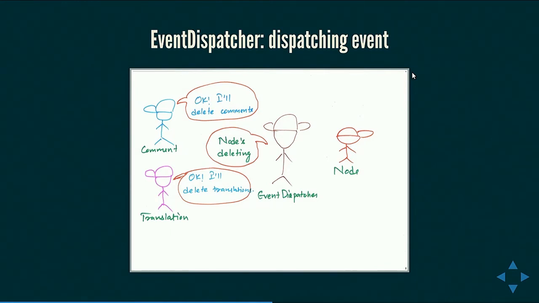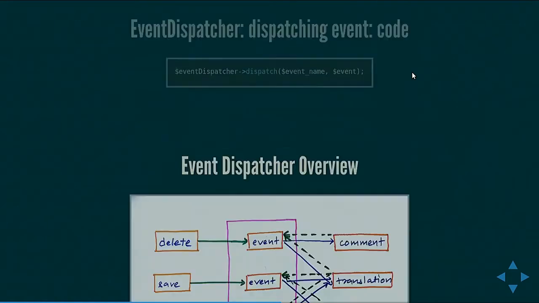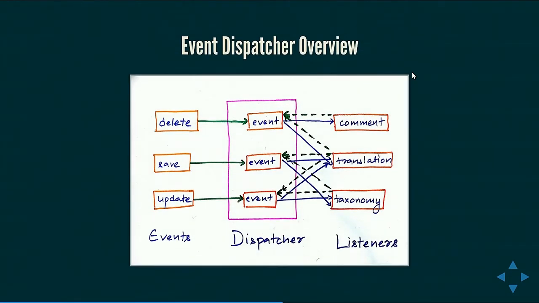To those of you who do not like my creative drawings, this is the boring diagram. So in this case, delete, save, and update are the events. Comment, translation, and taxonomy are the listeners. So first thing that happens is in code, using those dotted lines, these listeners will register themselves to the dispatcher. And when that event is executed, through those blue lines, the dispatcher will tell these objects about the event happening, and then the listener can take appropriate action. So in case of node deletion, comment will be deleting comments on that node, translation will be deleting translations, and taxonomy will be deleting terms, and so on.